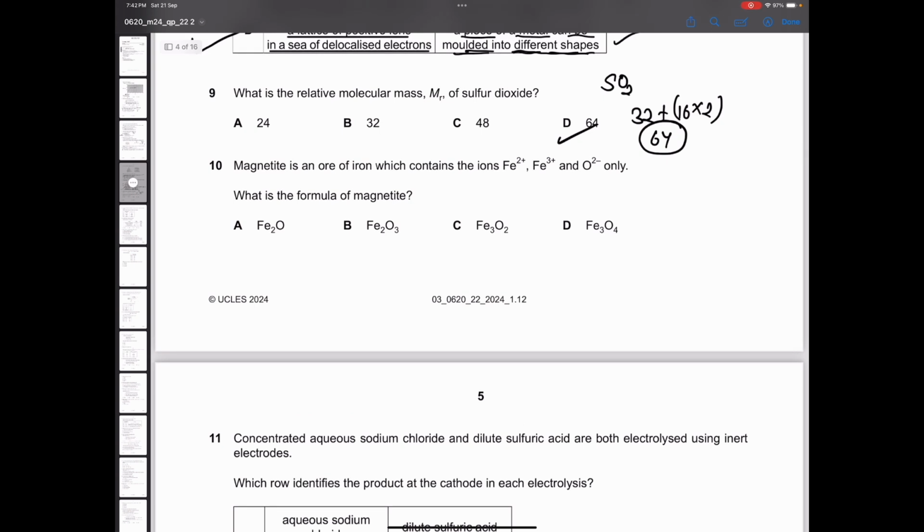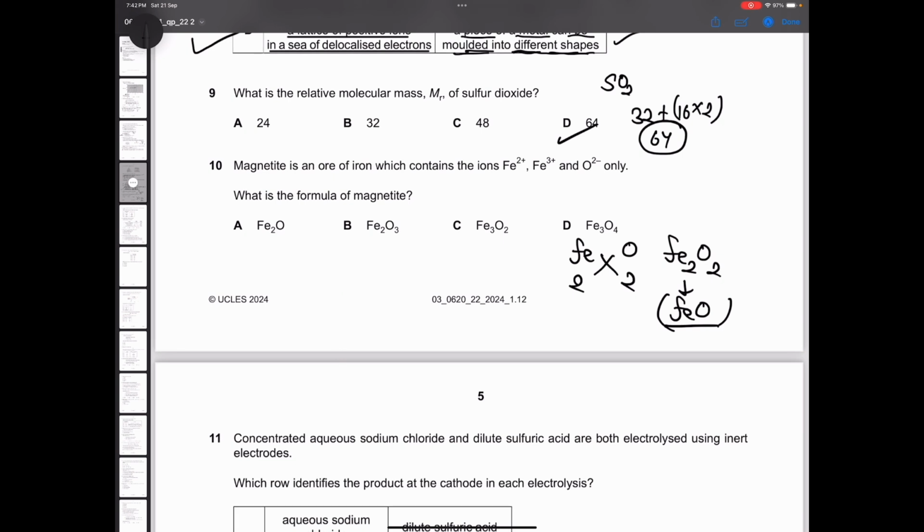Magnetite is an ore of iron which contains ions like Fe2+ and O2-. So see, first of all, when you combine Fe with a charge of 2, it will become Fe2O2, which can be simplified to write down FeO. Is this one of the options? No.